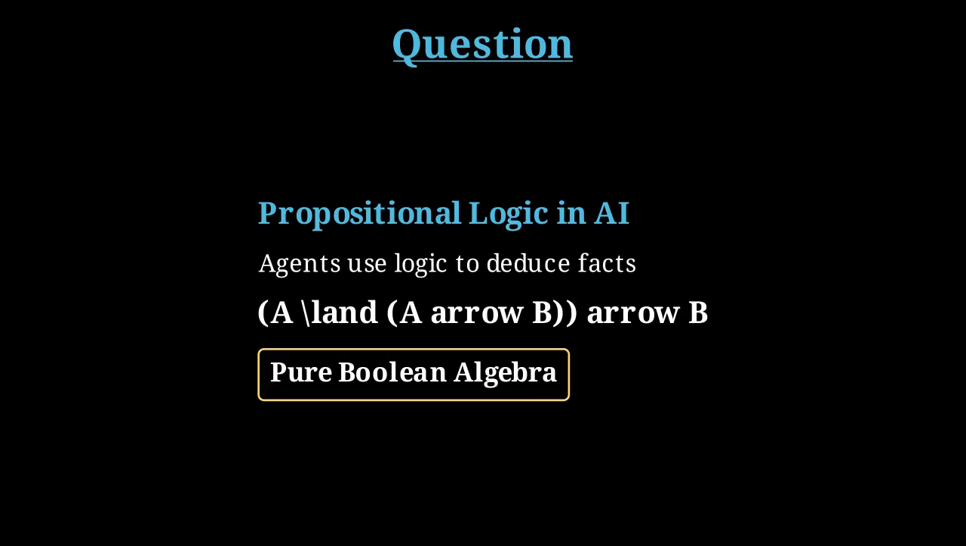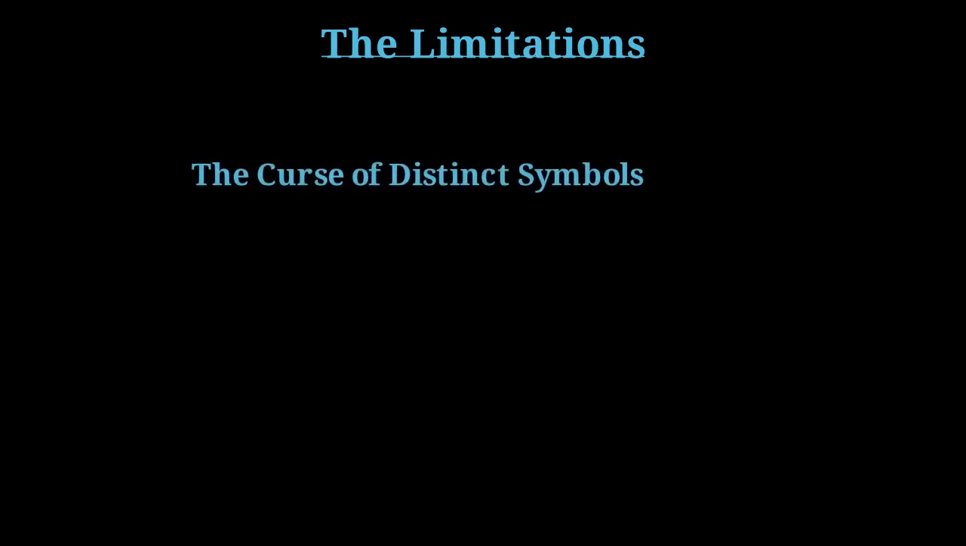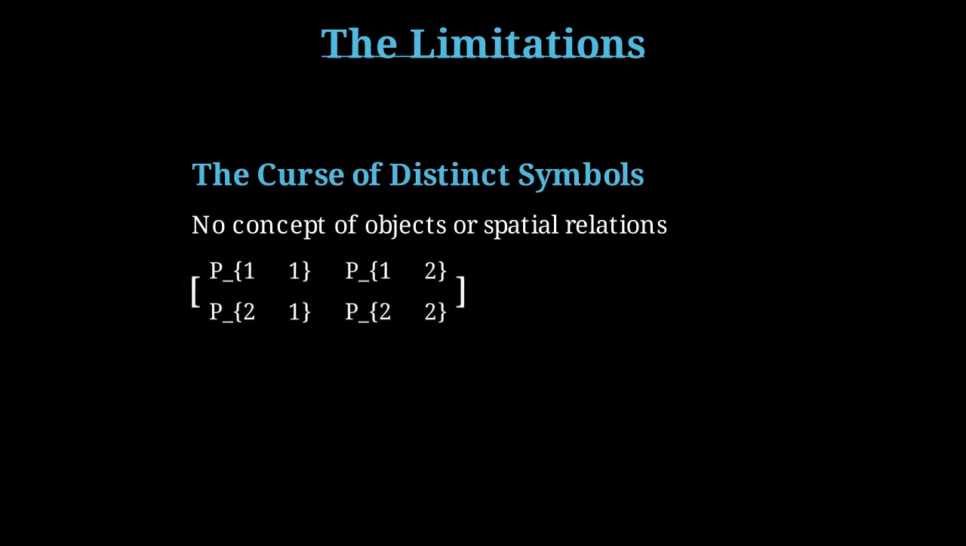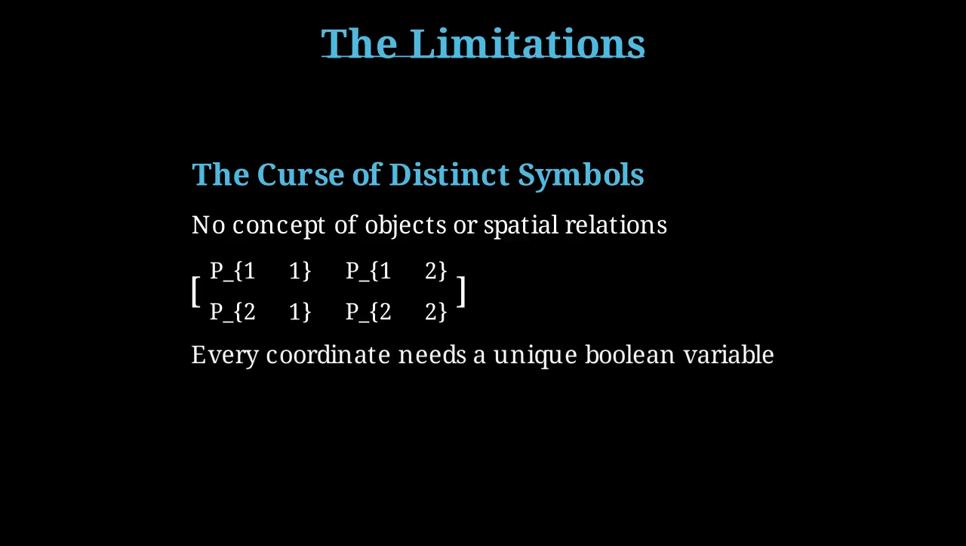But as the world grows, a hidden, dramatic flaw in this system is waiting to trap our AI. In propositional logic, every distinct fact requires a completely unique symbol. If we want to say there is a pit in square 11, we define a variable, p11. What about square 12? That's an entirely new variable, p12. Propositional logic has no concept of objects, space, or relationships. It only sees isolated letters. For a developer, this means hard-coding the physics of your environment over and over again for every single coordinate.